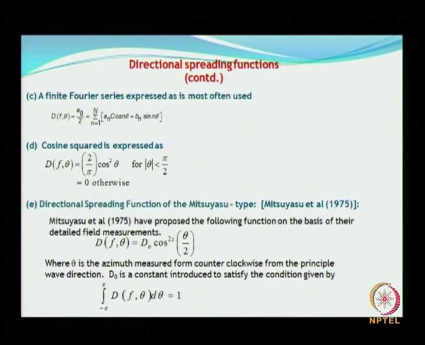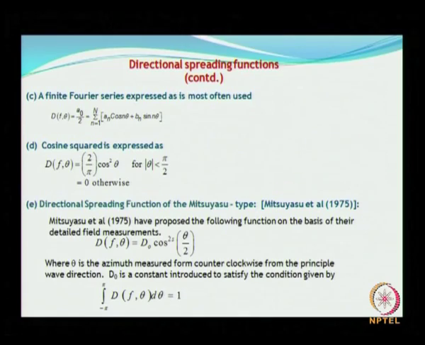Then the other one is the directional spreading function after Mitsuyasu, which came into existence in 75. They have proposed the same thing except that it is associated with the D naught, and they have brought in a parameter s which is called the spreading index.